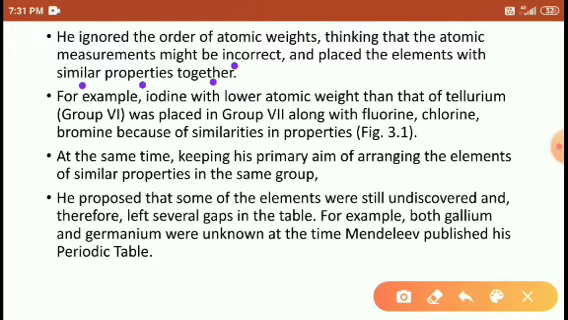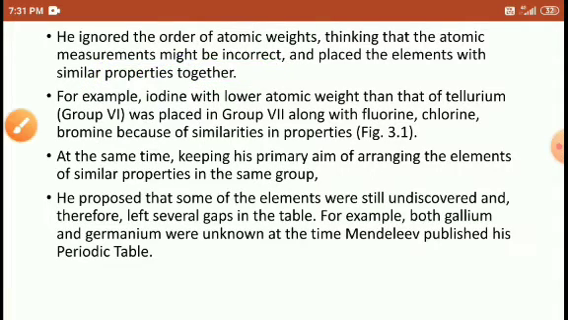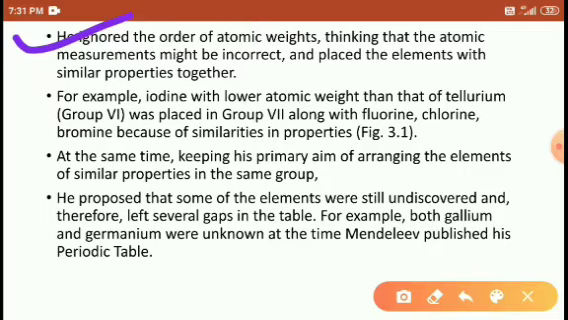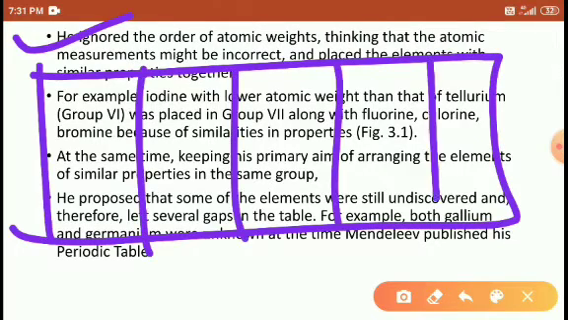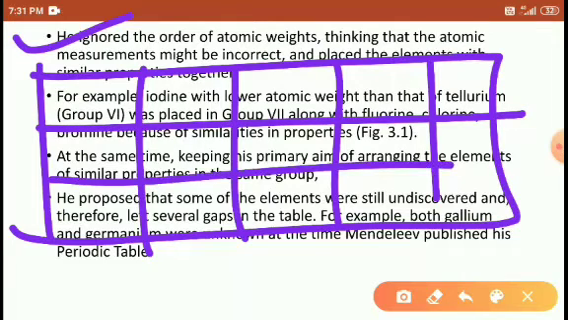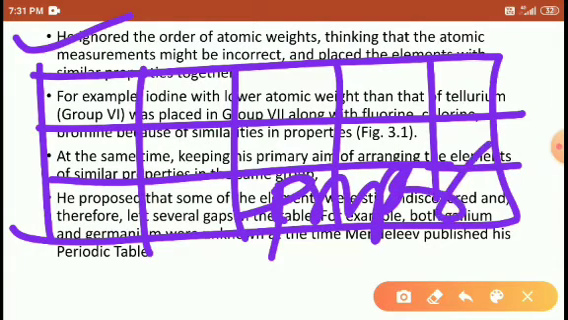Such elements he arranged based on their property, not according to the atomic weight. This is one of the most important points, students. Whatever elements are arranged according to atomic weight, he set them by atomic weight, but those elements which do not fit according to atomic weight, such elements he put into the table based on the property, right, students?